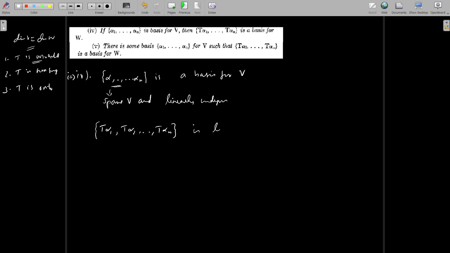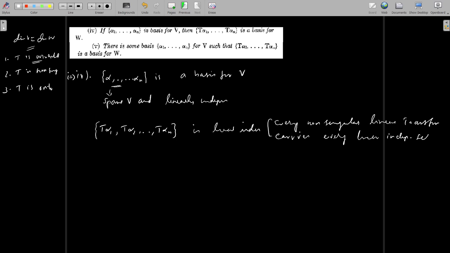That is because every non-singular linear transformation carries every linearly independent set to a linearly independent set. This is the theorem. Okay, then we can say that this is linearly independent.